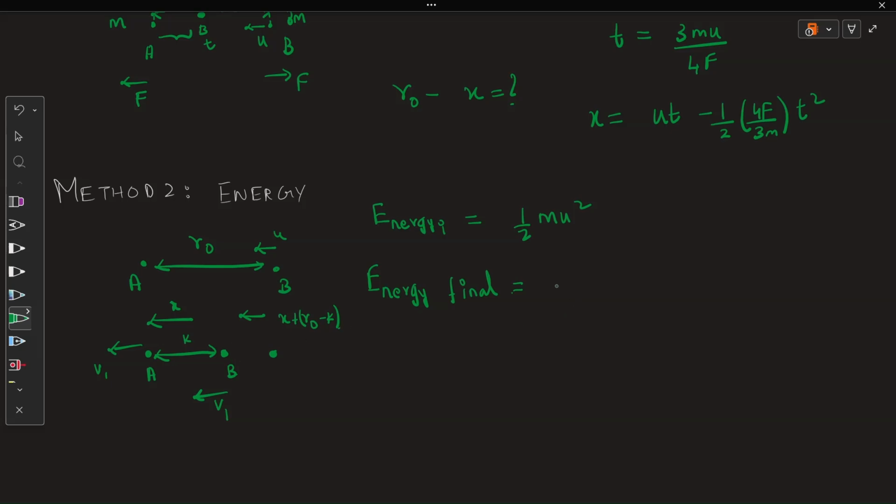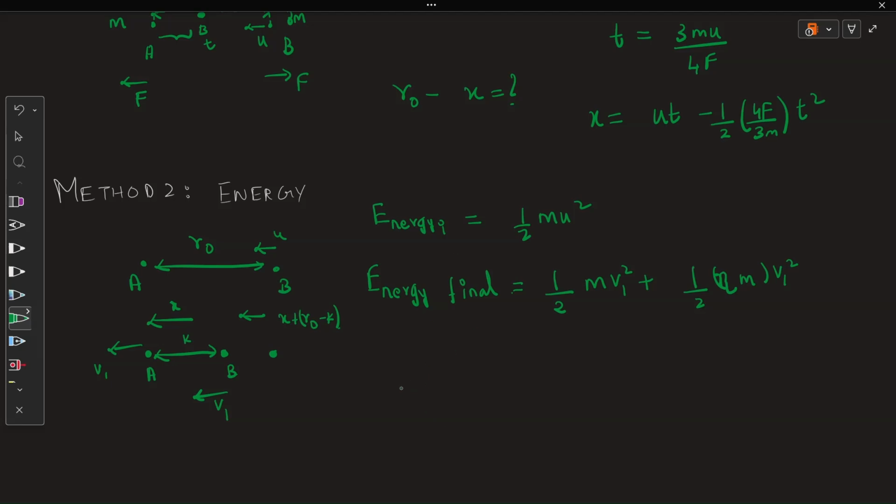So the final energy is half m v1 square plus half, let's take eta m, into v1 square.